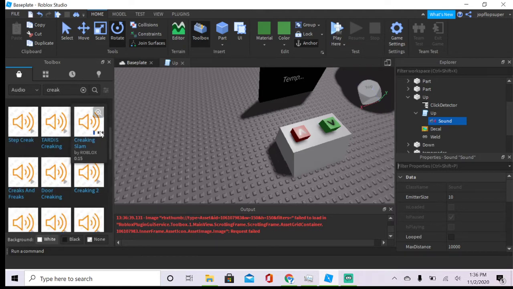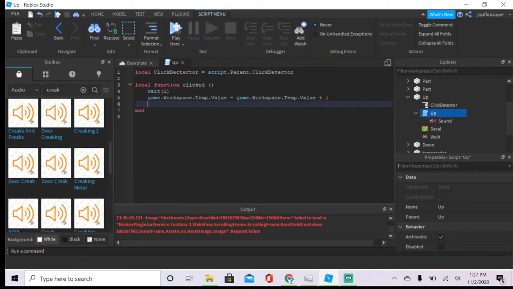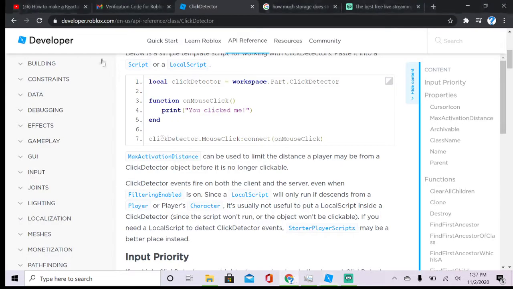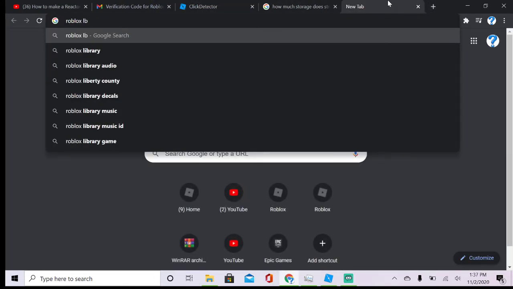You can add any sounds on here and then put the ID. I'm not doing it right now, but you want to add the sound ID here. To do that, you want to go to Roblox libraries.